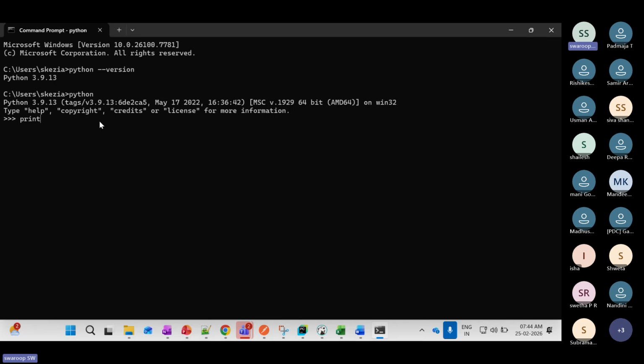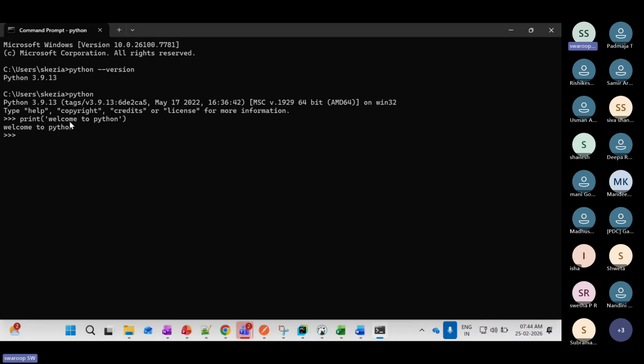I will print and show you here: print, open bracket, within quotes Welcome to Python, close the quote and close the bracket. I'm just pressing enter.